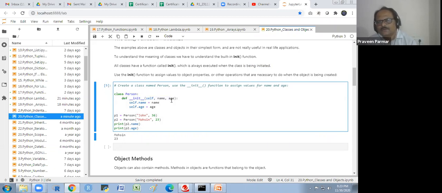Self is the default argument that we always have to write. Then whatever arguments are required, name and age, two arguments I am passing here. So self.name is equal to name, and self.age is equal to age.